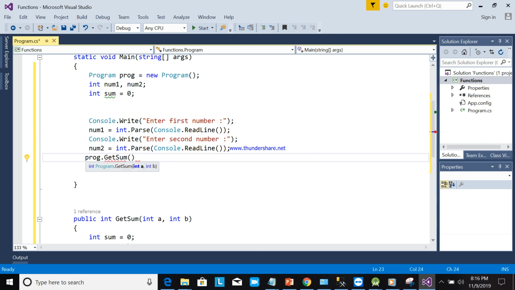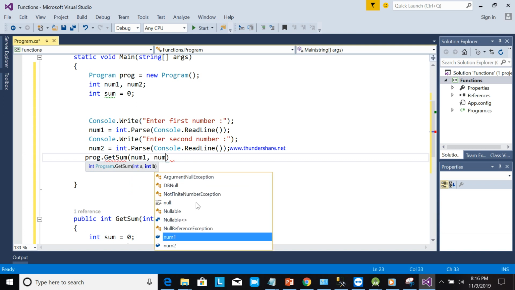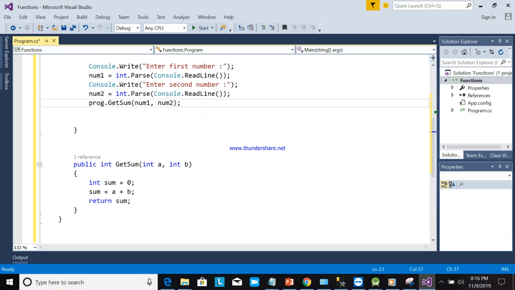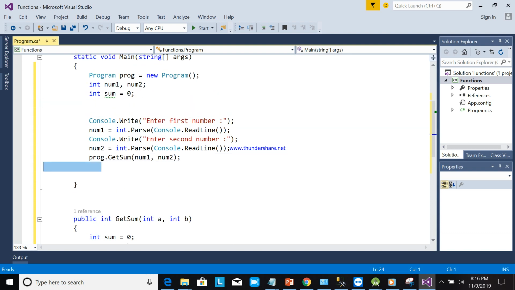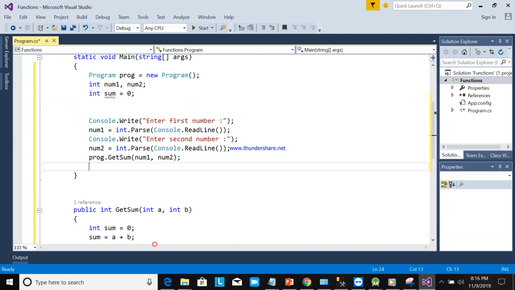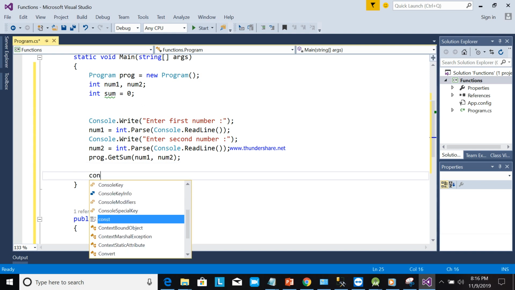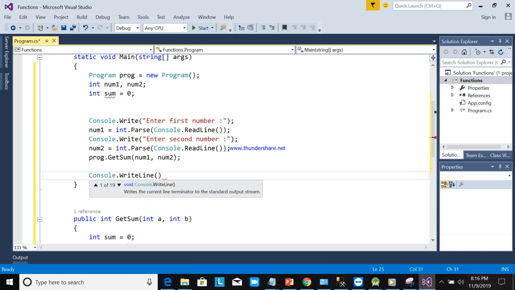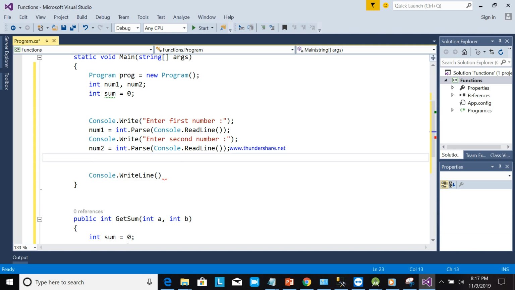Okay, then pass the variable num1, then pass the variable num2. So that is the program. So how to display? So Console.WriteLine, then we can use this one here. We will put it here inside.